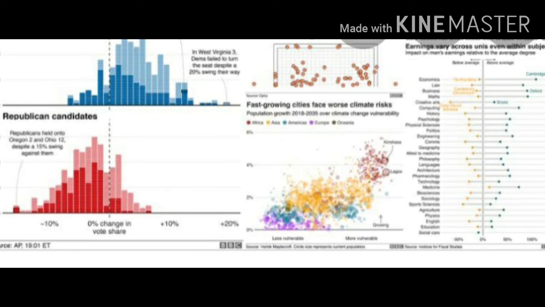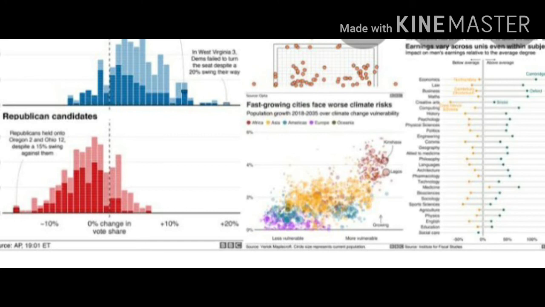We can use manual data analysis or automated data visualization tools to extract data. Children, I think it is clear to you, isn't it?